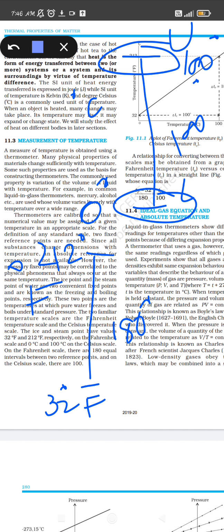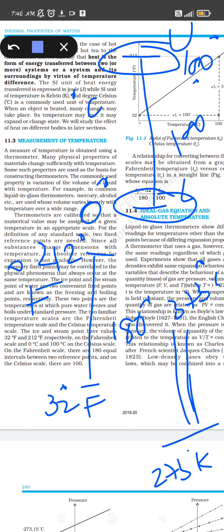Now if I talk about Kelvin, the lower fixed point will be 273, and the higher fixed point will be 373 degrees Kelvin. Okay, so this was the change. We will consider it as a 100 degree temperature difference, as with Celsius.